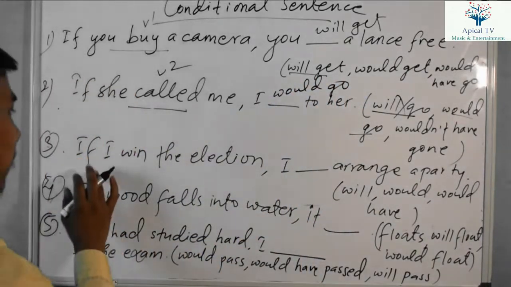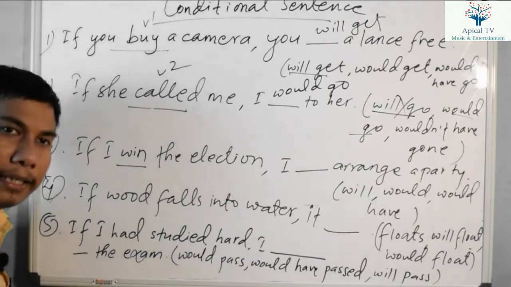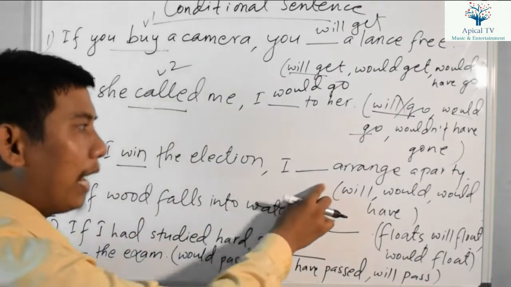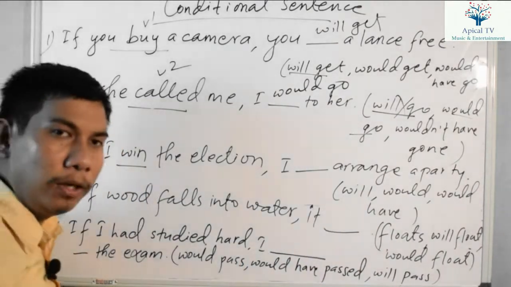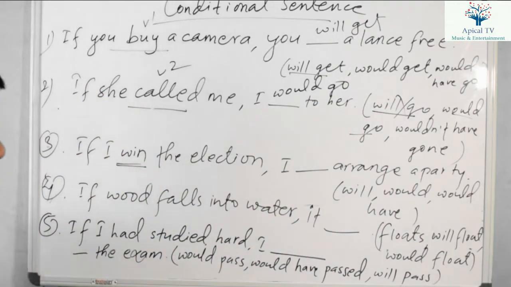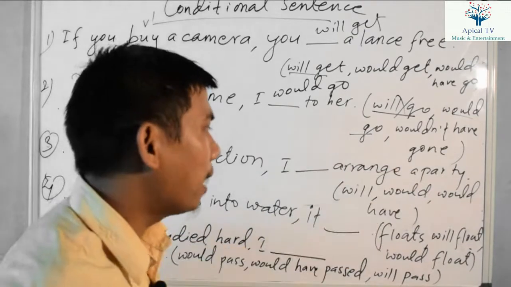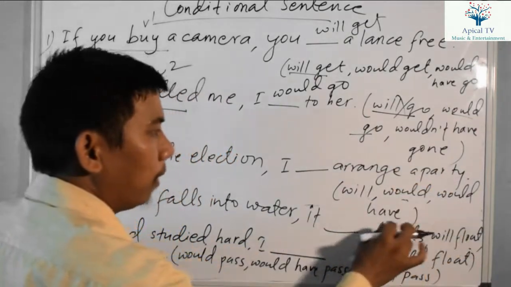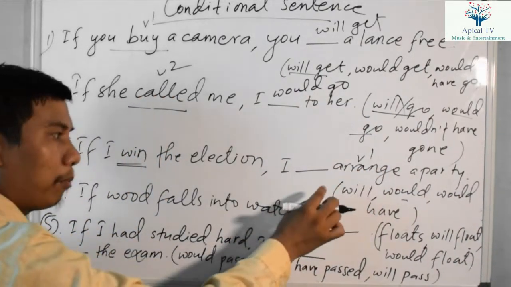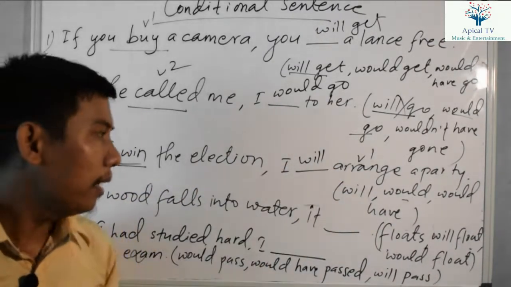Now in the third sentence, if I win the election, simple present tense is used here. Verb 1 form means simple present tense. If that is simple present tense, then we have to select will plus verb 1, can plus verb 1, may plus verb 1, right? This is a general statement, not a universal fact. If I win the election, I will arrange a party. Would plus verb 1 and would have are also not possible. Verb 1 is already given, so we have to select only will arrange a party.